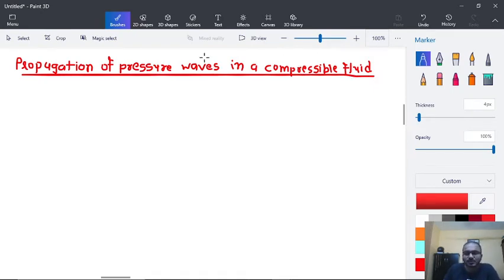So that is our today's topic, and hopefully we will be able to finish this entire topic today itself. Now let's discuss the propagation of pressure waves.